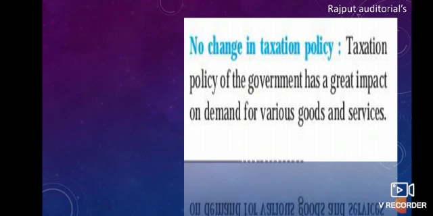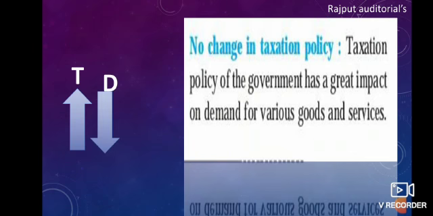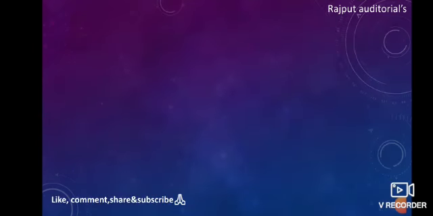Suppose we go to buy a product in the shop. The price of the product is proper, but the tax on it is very high. So we will stop demanding that particular commodity. So here what happens is exactly that when the taxation of the government rises, the demand for it falls. So here it is, the rise in taxation causes a fall in the demand. So what we all learned is all the assumptions and law of demand in short.